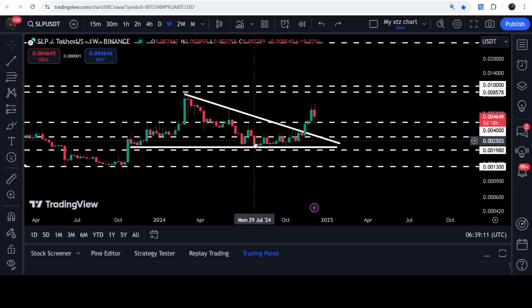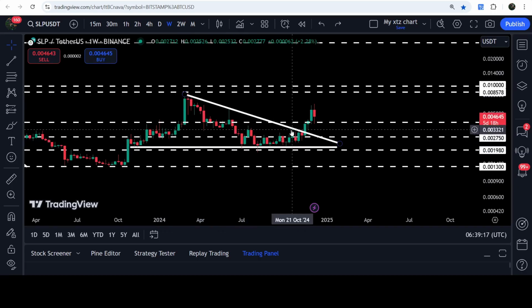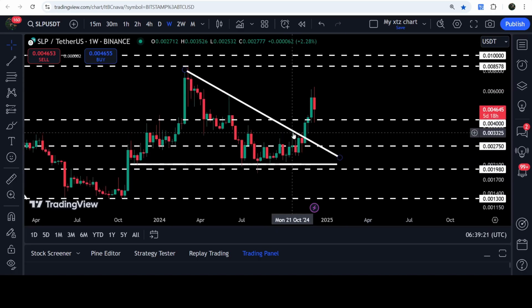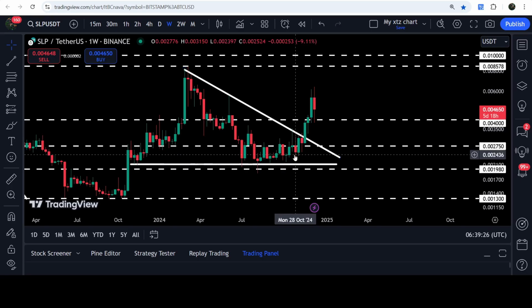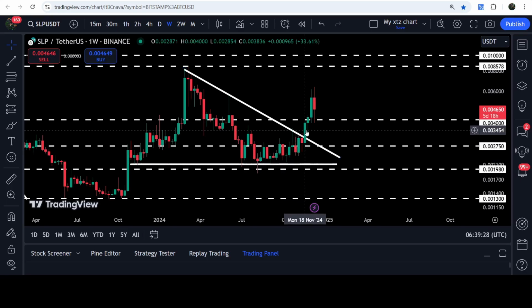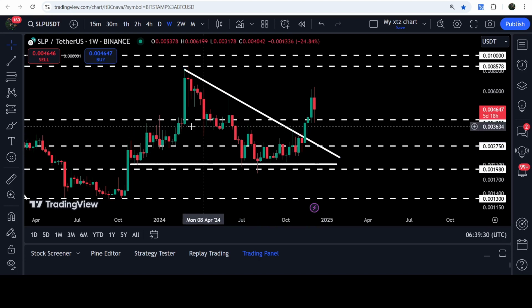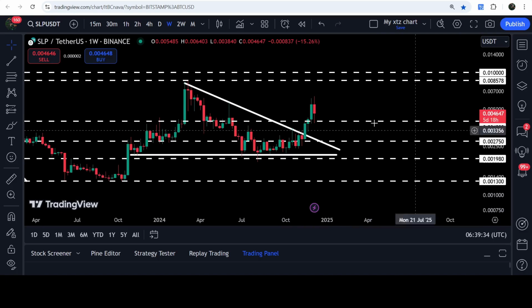We had another nice bounce, another nice bounce, another nice bounce here, a very short bounce. Then we had another short bounce here, and the price then got rejected by the resistance of this triangle here on 21st of October. And after this rejection, the price then did not hit the support of the triangle and finally broke out the resistance, and immediately also broke out this very long-term resistance of $0.004 as well.